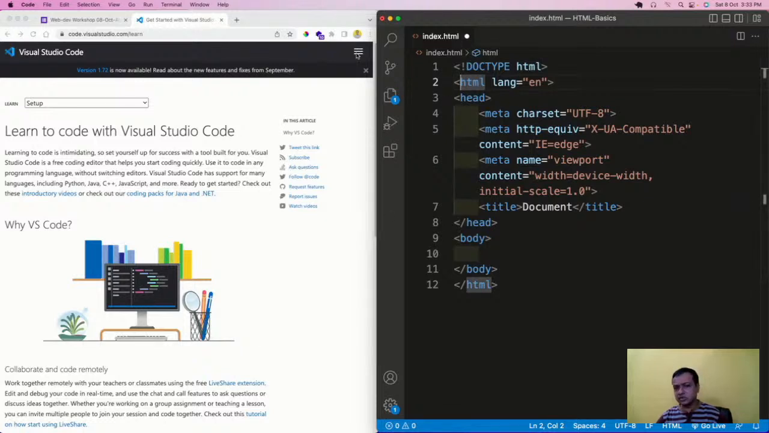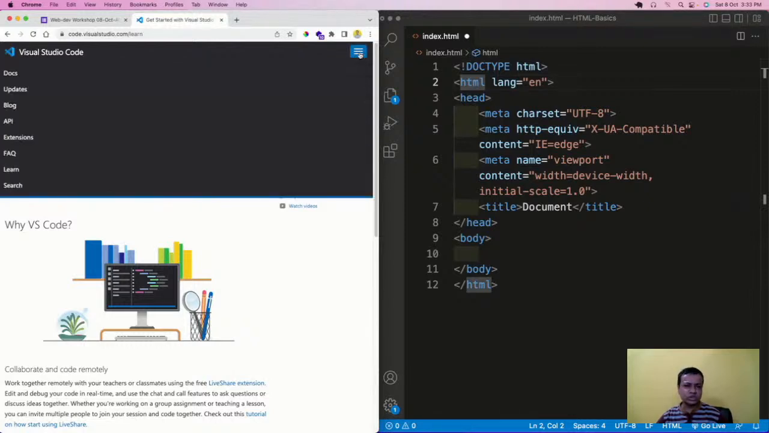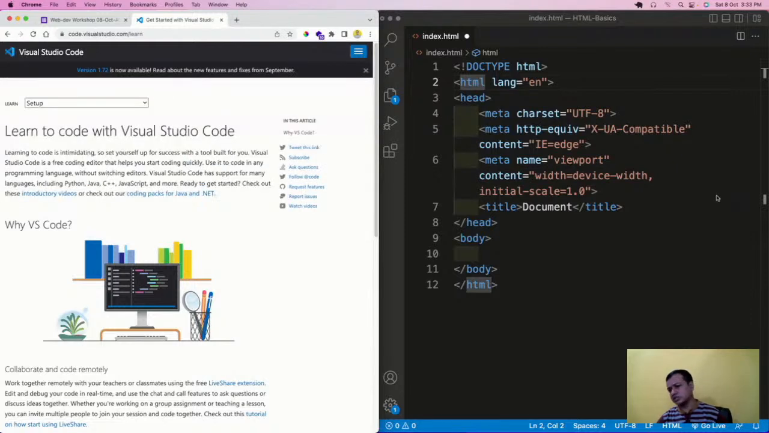Some functionality like this, for example this hamburger menu which comes in mobile views most of the time. When I click on it, how does it know that I clicked on it? Those things come from JavaScript. Okay, so that is it.